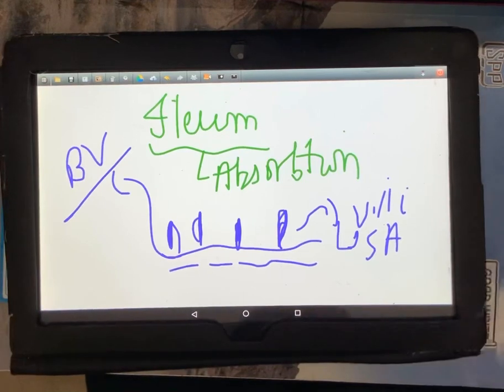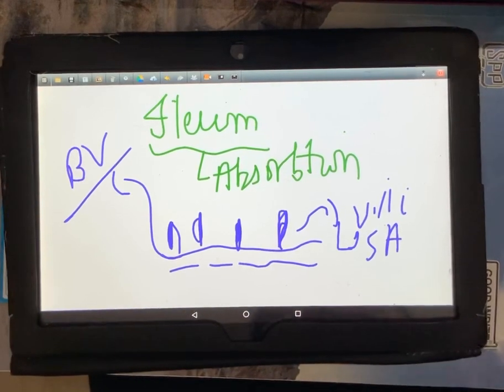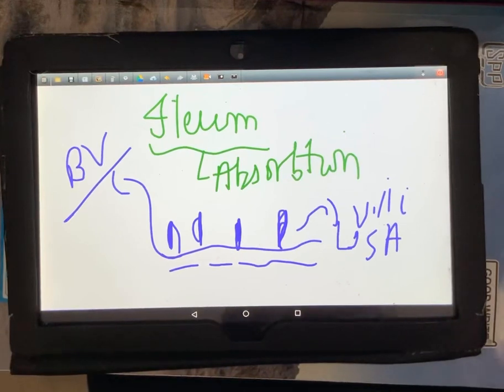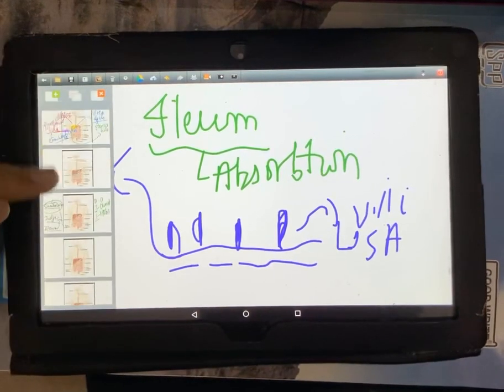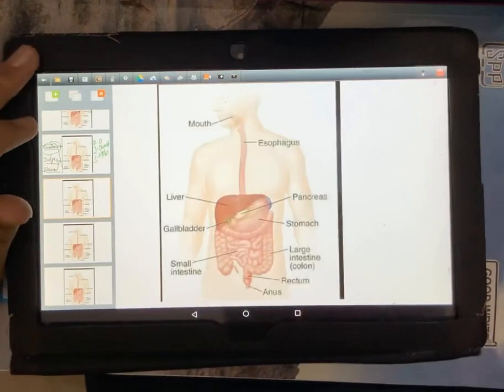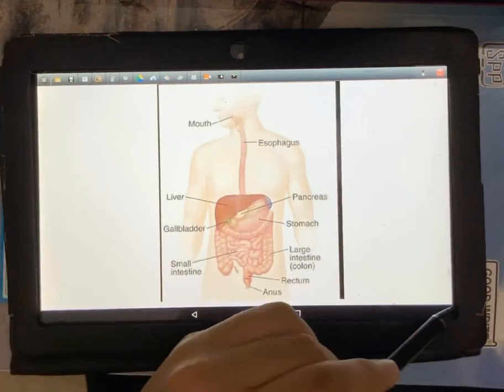So the ileum has villi which do absorption by increasing the surface area and by having blood vessels including artery branches, vein branches and mainly capillaries, which again increase the surface area for maximum absorption of the food. Why is absorption required? Because if we don't absorb the nutrients into the blood, how will the body function? Fine. Is it clear?